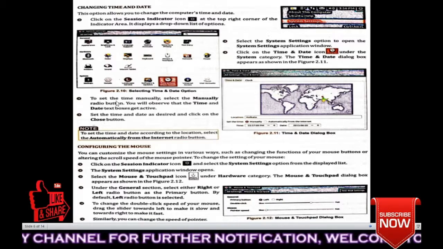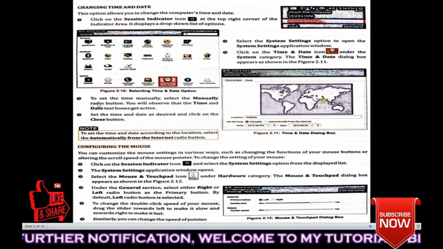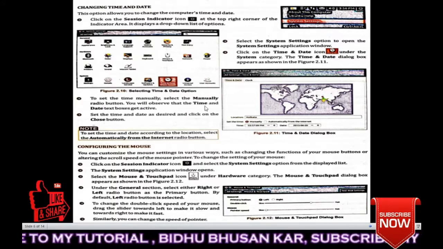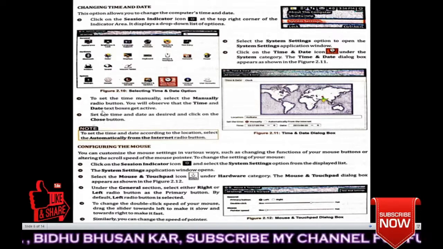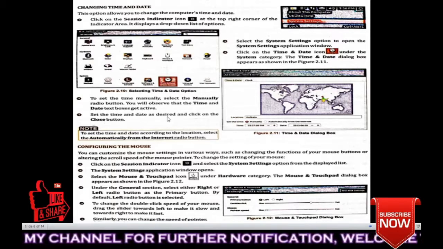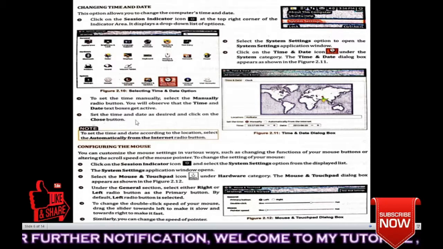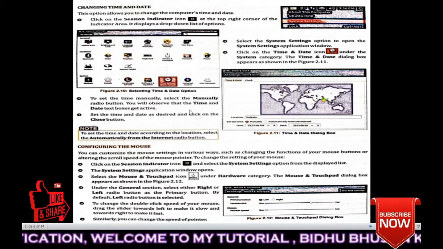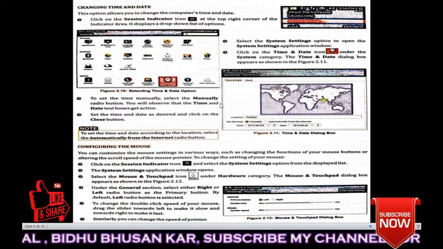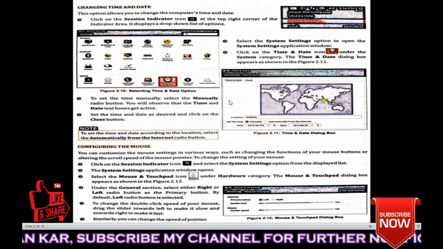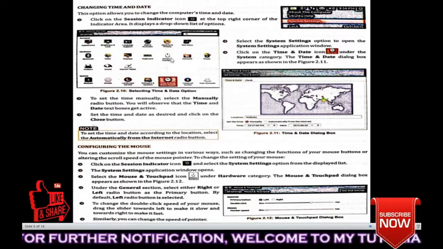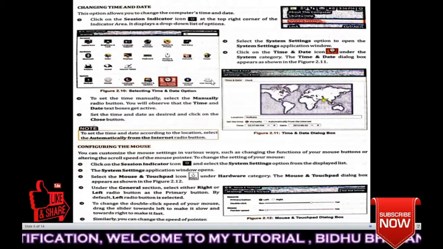Next, what is written? To set the time manually, select the Manually radio button. You will observe that the time and date text boxes get active. Set the time and date as desired and click on the Close button. After setting, you can see your date and time will be changed. Understood or not? So these settings are for changing date and time in Ubuntu.